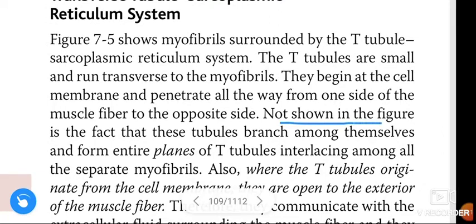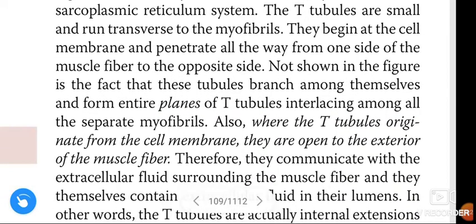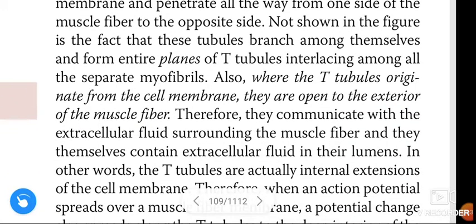Not shown in the figure is the fact that these tubules branch among themselves and form planes of T tubules interlacing among all the separate myofibrils. Also, where the T tubules originate from the cell membrane, they are open to the exterior of the muscle fiber.